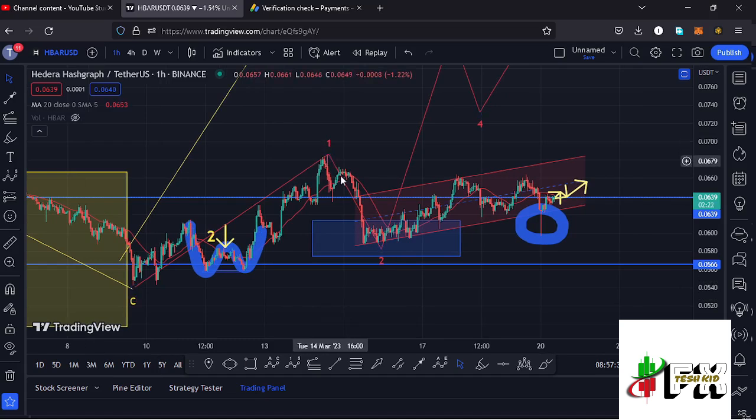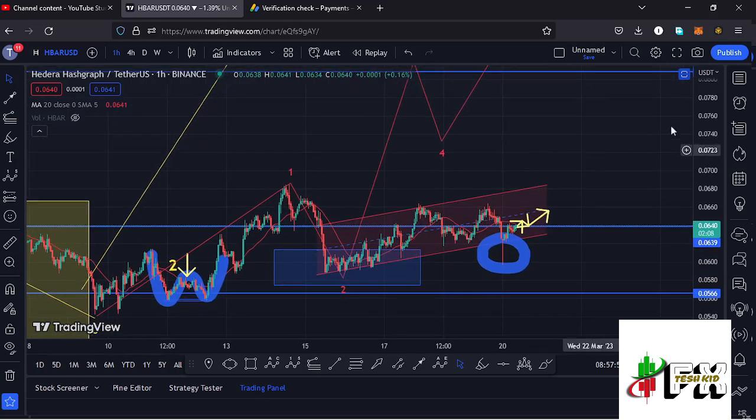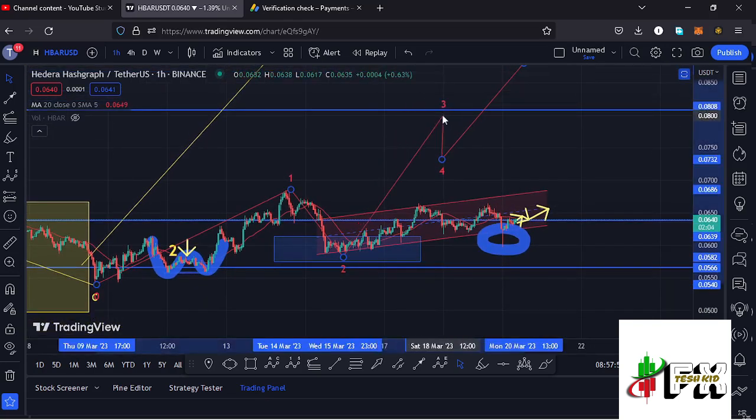Then we have retested the formation of this wave 2 in a move that has managed to get into this blue target area, which is the minimum retracement area in the formation of that wave 2. And having seen that move into that minimum retracement area, whatever we expected next was the start of an impulsive wave to the upside in the formation of this wave 3, and I believe that is what is playing out at the moment.